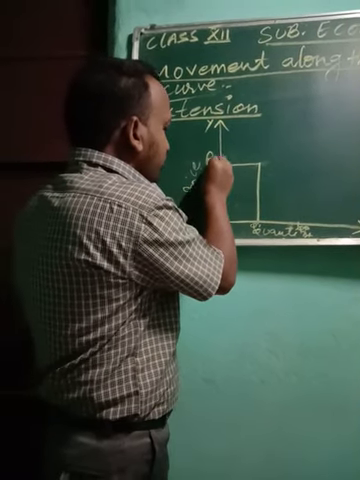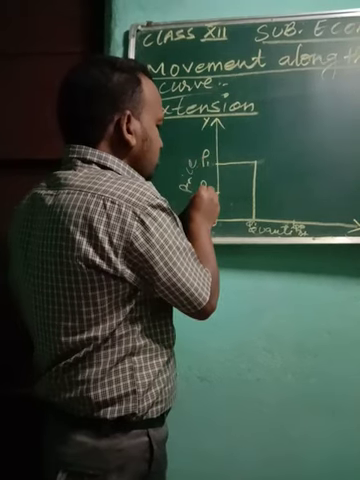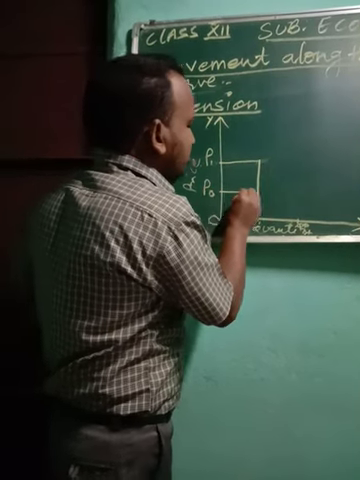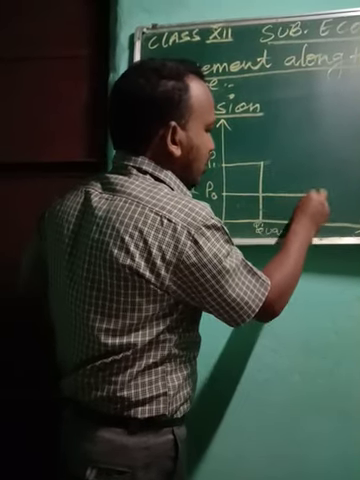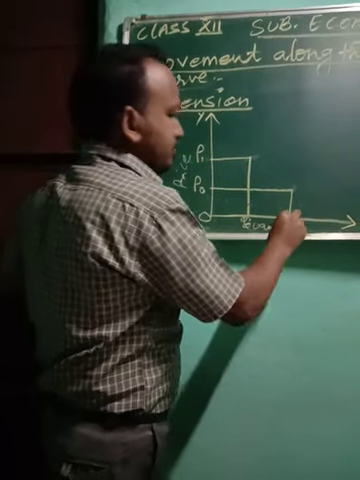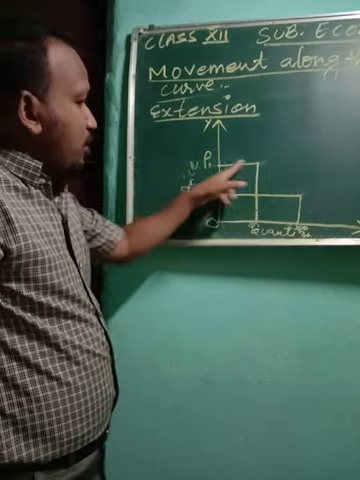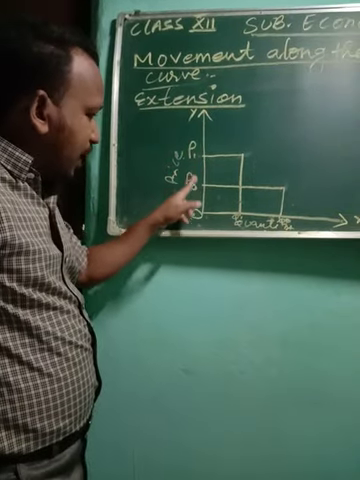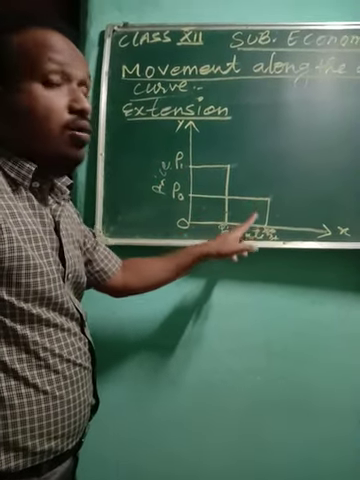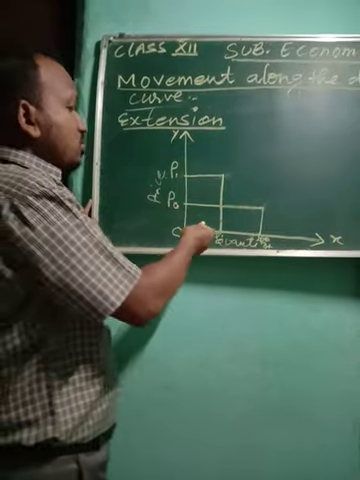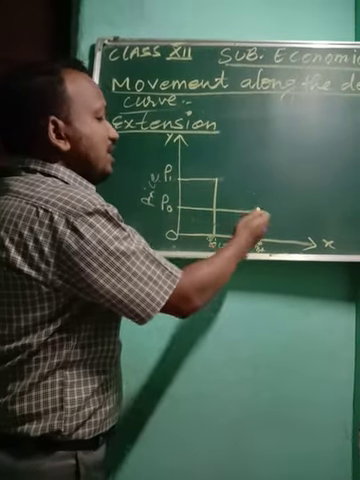what will happen when it falls from P1 to P0? Naturally, consumers are likely to buy more of the commodity, and their demand will increase. So see here, when price is more, people are buying less. When price decreases, people are buying more. So this shows that when price decreases, demand increases.